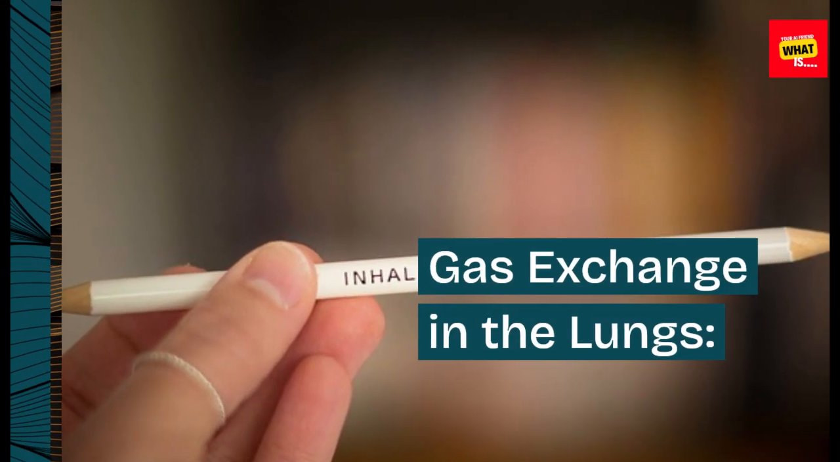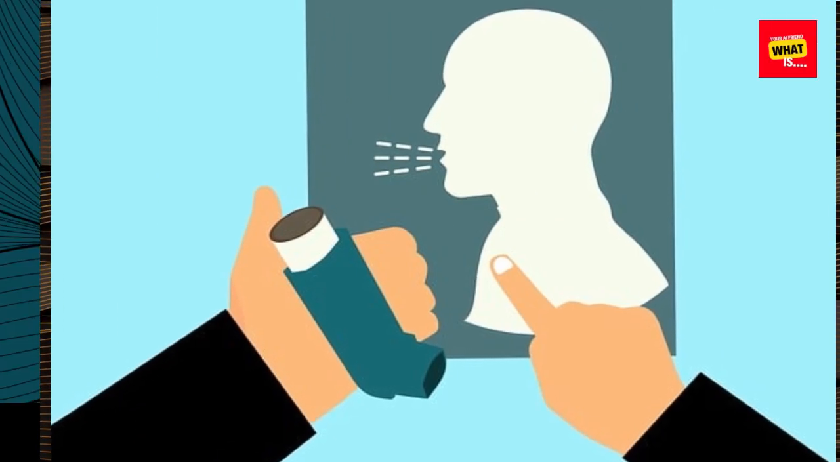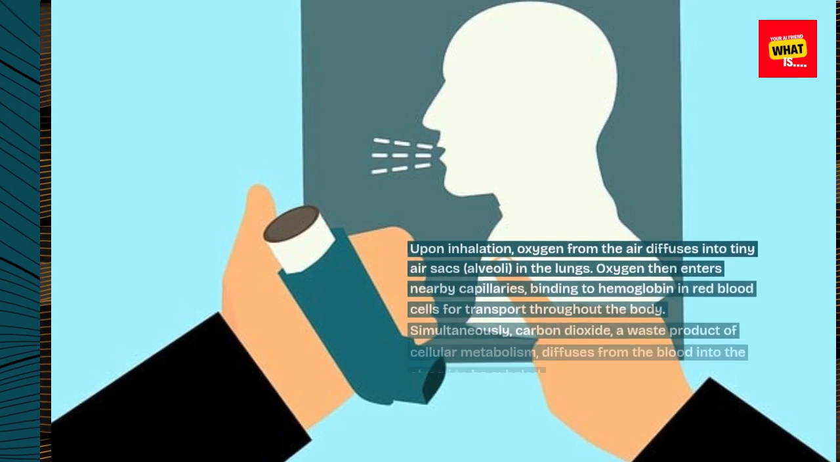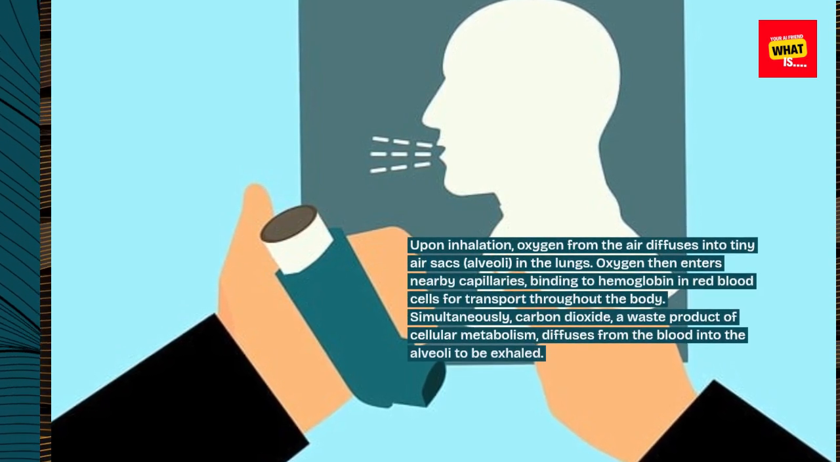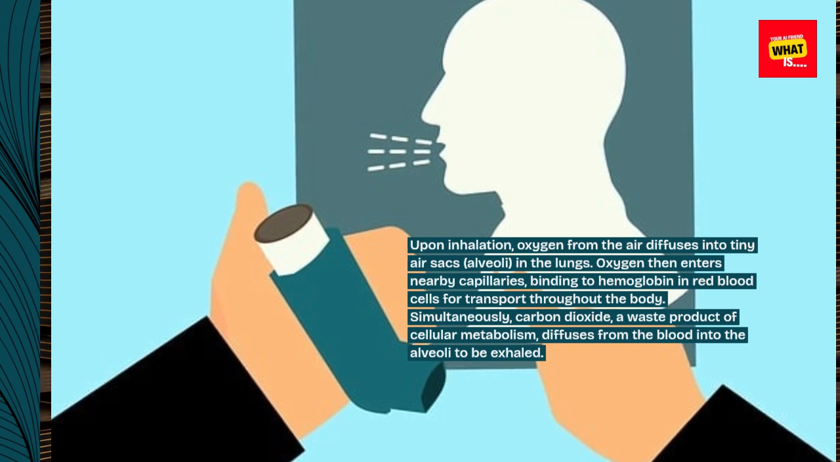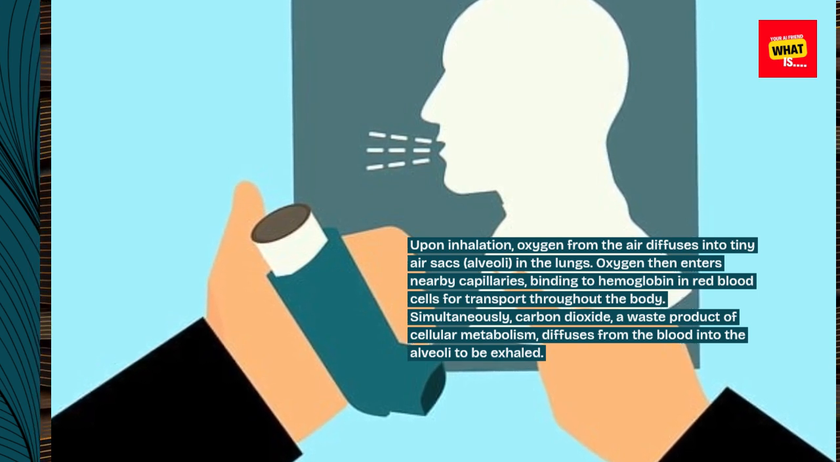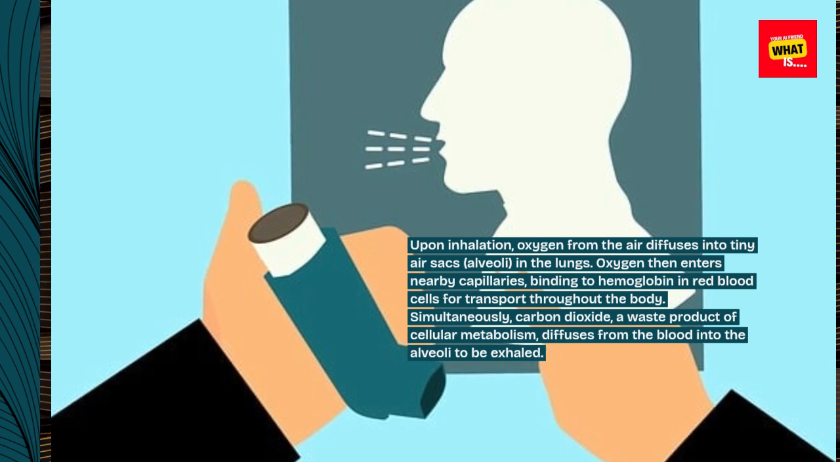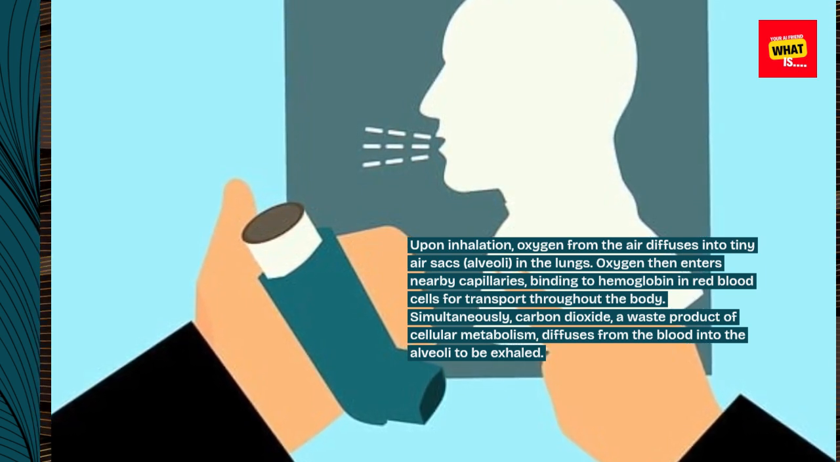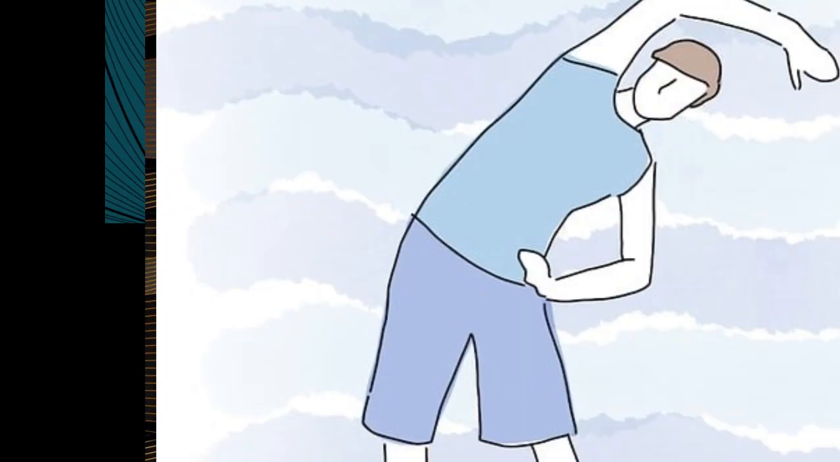Gas exchange in the lungs. Upon inhalation, oxygen from the air diffuses into tiny air sacs, alveoli, in the lungs. Oxygen then enters nearby capillaries, binding to hemoglobin in red blood cells for transport throughout the body. Simultaneously, carbon dioxide, a waste product of cellular metabolism, diffuses from the blood into the alveoli to be exhaled.